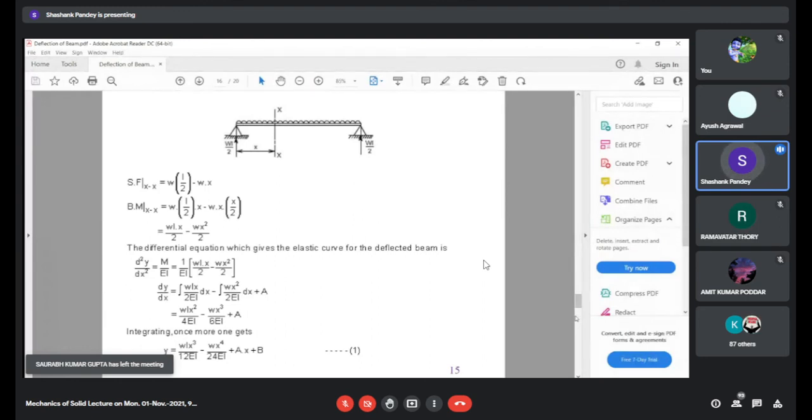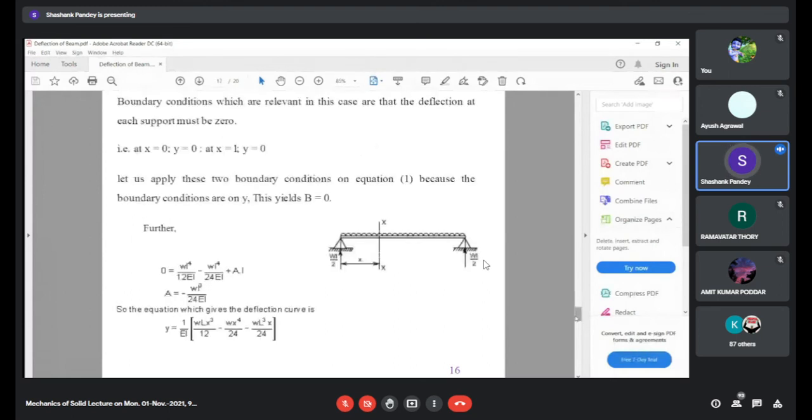So using these two boundary conditions, we can determine the values of the integration constants capital A and capital B. If you substitute x is equal to 0, y is equal to 0, and x is equal to L, y is equal to 0, you will get the integration constant B equal to 0.